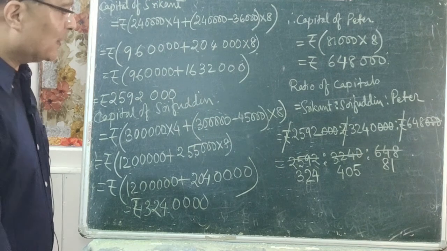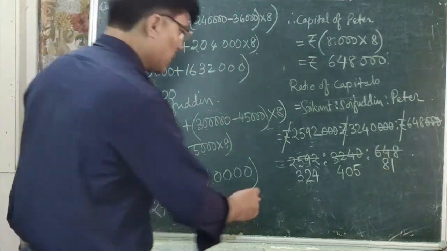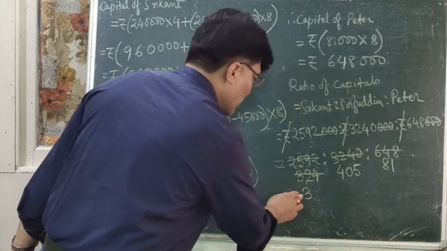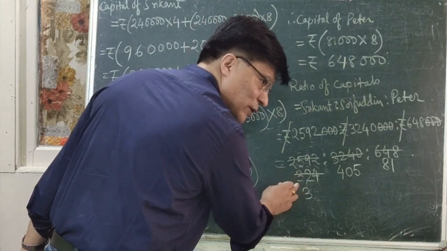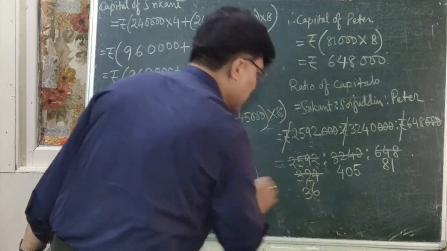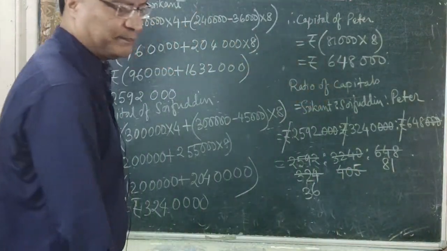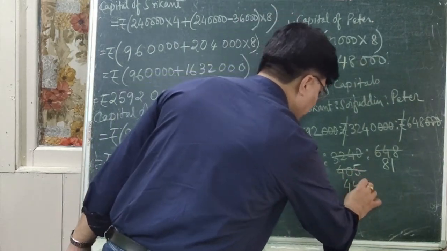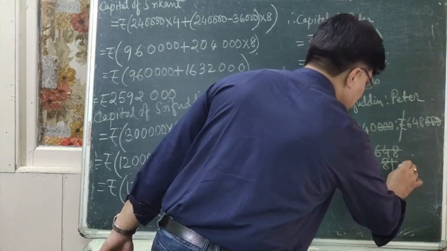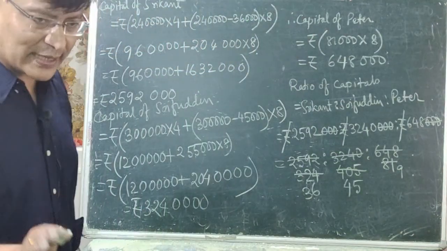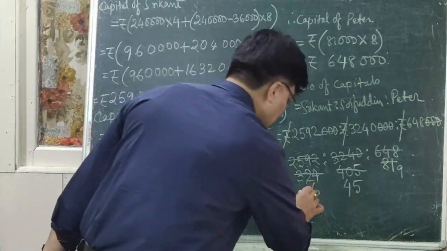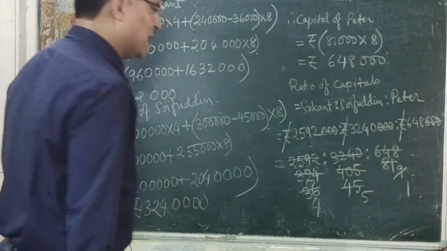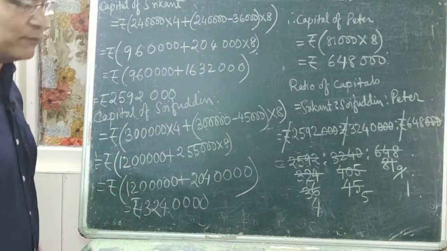So now what does it divide by? It divides by 9. Let us cancel it by 9. 9 3s are 27. What is 32 minus 27? 5. 9 6s are 54. 9 4s are 36. 9 5s are 45. Again it divides by 9. 9 9s are 81. Is that clear? Again it cancels by 9. 9 4s are 36. 9 5s are 45. 9 1s are 9. So this is the lowest form.